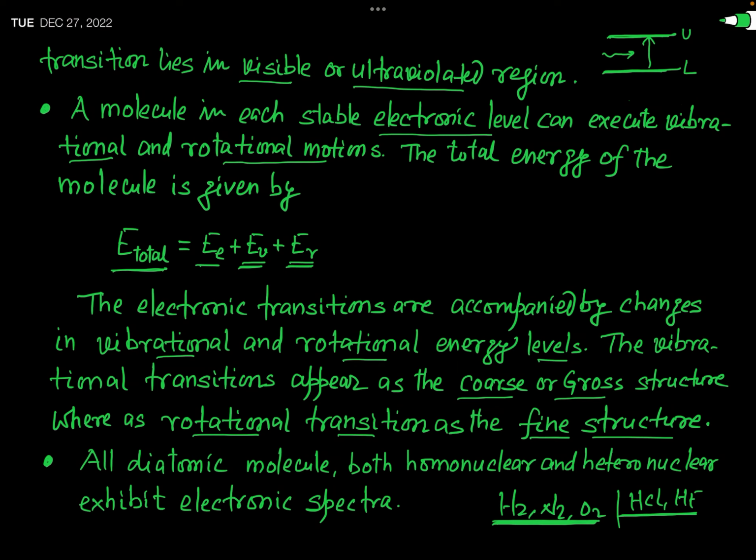It means you can say that electronic spectra are obtained both from homonuclear molecules, which have no permanent dipole moment, and heteronuclear molecules, which have a permanent dipole moment. So in a simple way you can say that all diatomic molecules, both homonuclear and heteronuclear, exhibit electronic spectra.